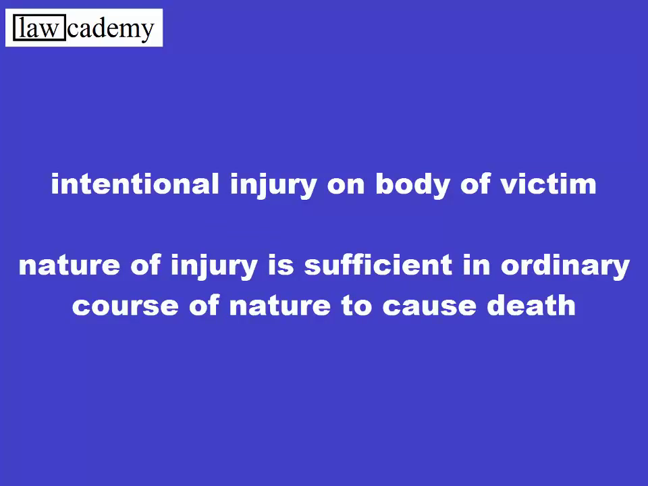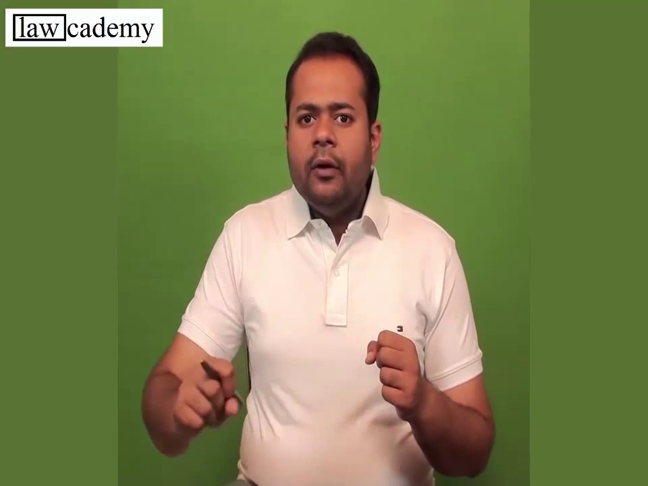Secondly, the injury which came on the body part of the person is of such a nature that it is sufficient in the ordinary course of nature to cause the death of the person. Take for example, if I kill a person with a knife in the abdomen, this clearly manifests my intention to cause death, which will be covered under section 300 clause 1.